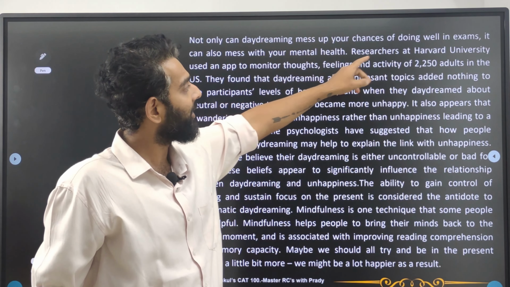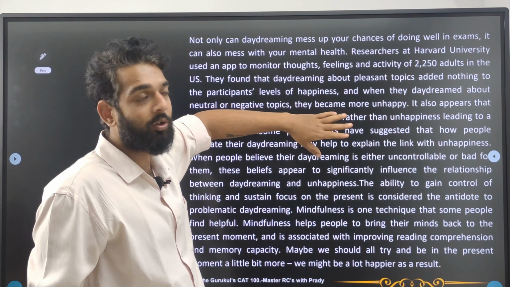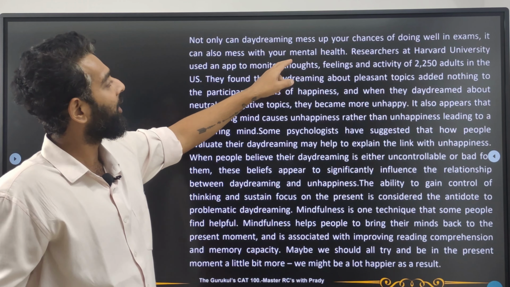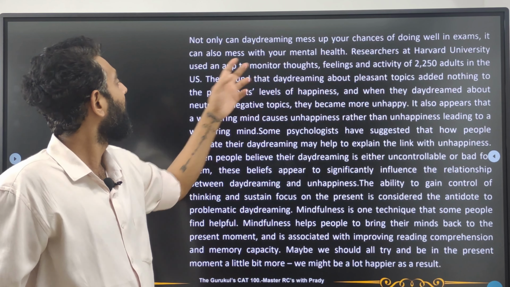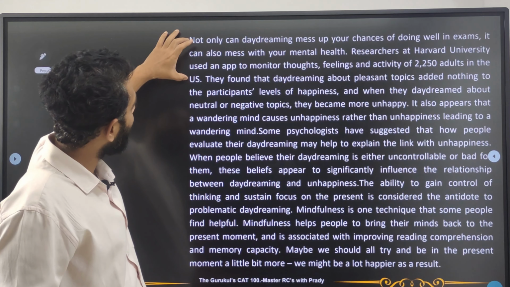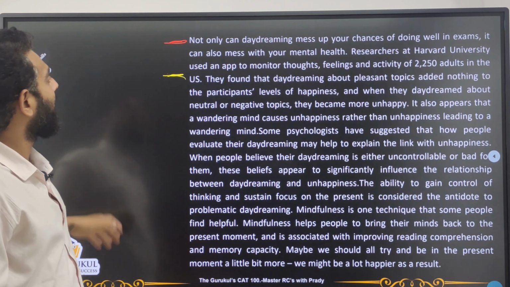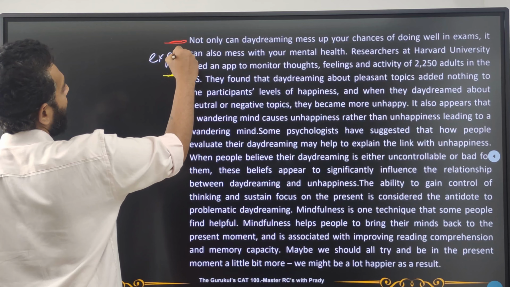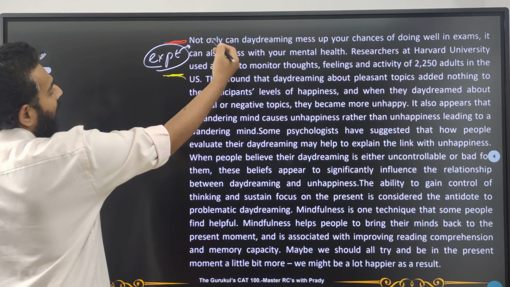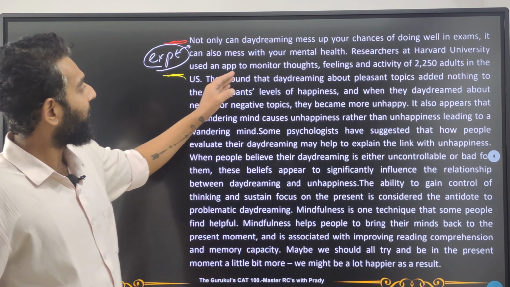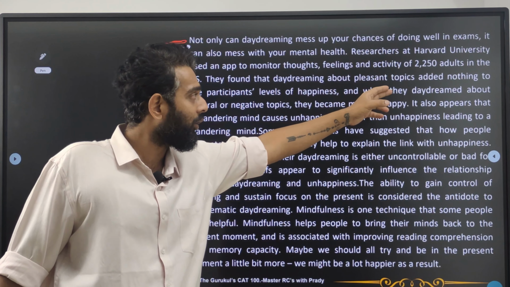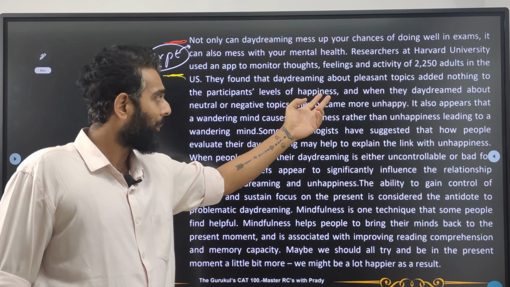So anyways, researchers at Harvard University, again, it doesn't matter which university, used an app to monitor thoughts, feelings and activities of 2,250 adults in the US. Okay, so again they did another experiment. So don't pay too much heed to this. Read what did you find out from the experiment. That's important, right? So they found that daydreaming about pleasant topics added nothing to the participants' level of happiness.